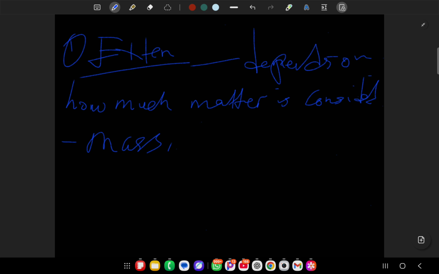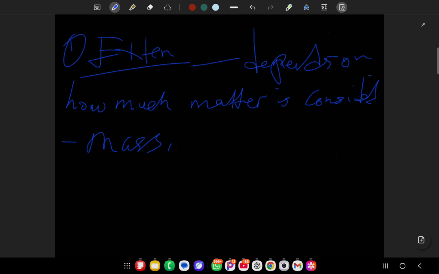So extensive, according to the name, it keeps on extending. It depends on the availability of the amount of substance that you have. The bigger that is, the bigger the thing you're talking about is. So when you have more matter, it means more of that thing, because it is extensive, right? So it depends on the amount of matter.